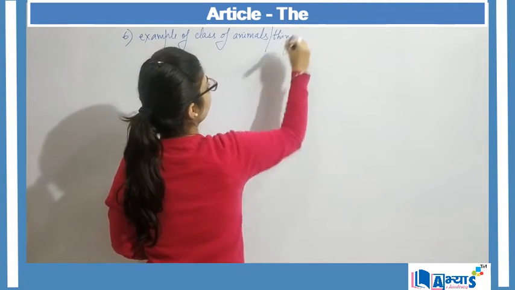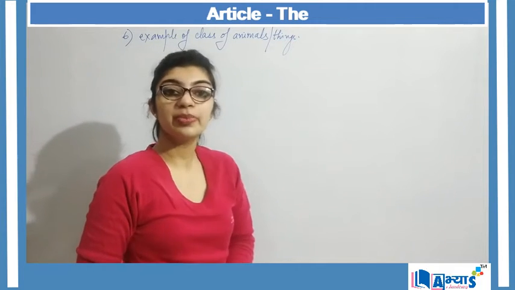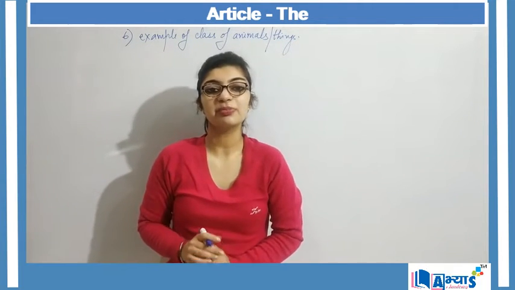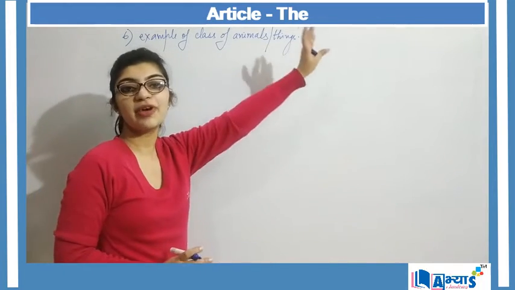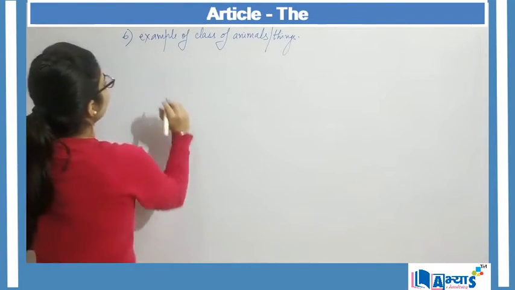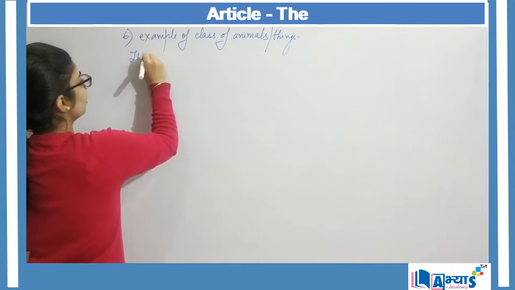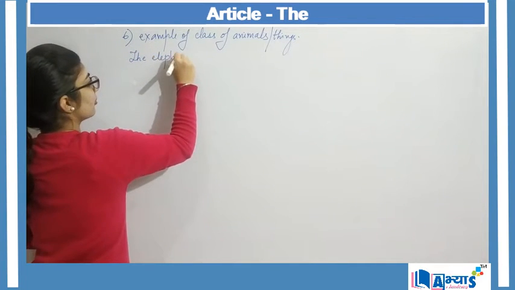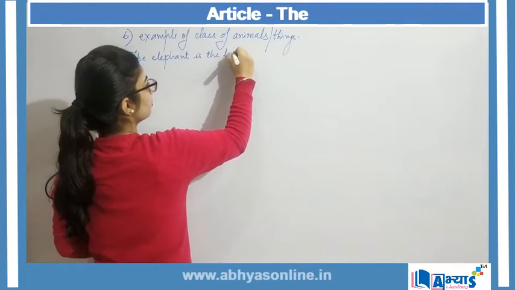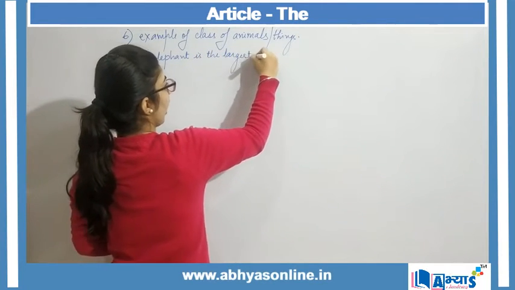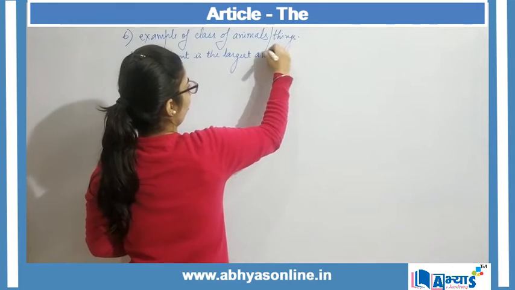Now earlier we discussed the class of persons, right? Class of persons, the rich, the poor. Here we are talking about a class of animals or things, where I can say the elephant is the largest animal on land.